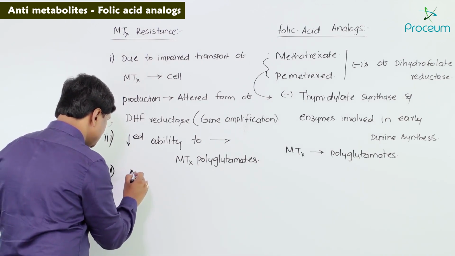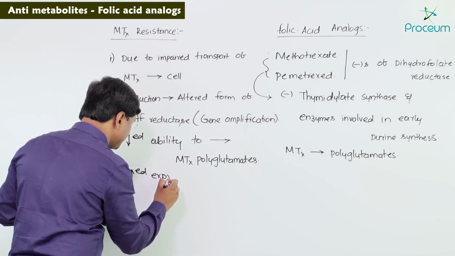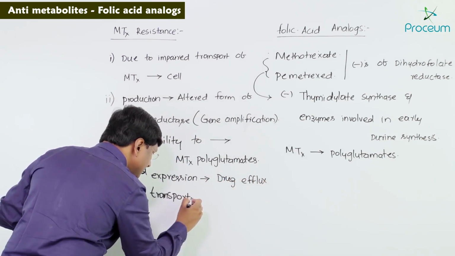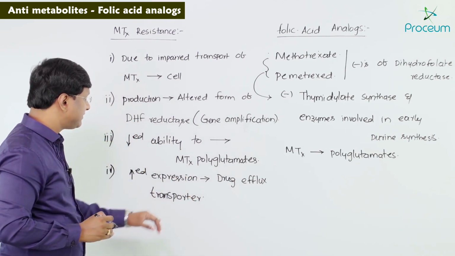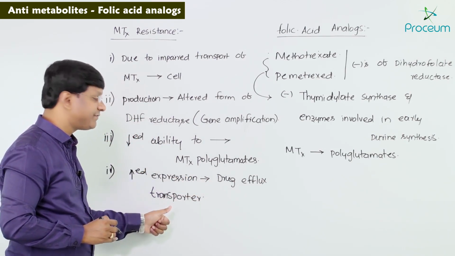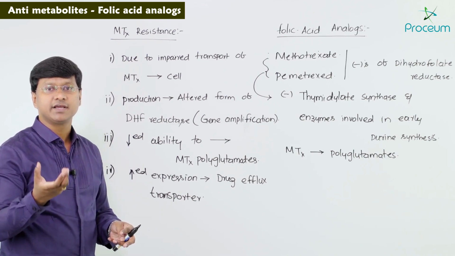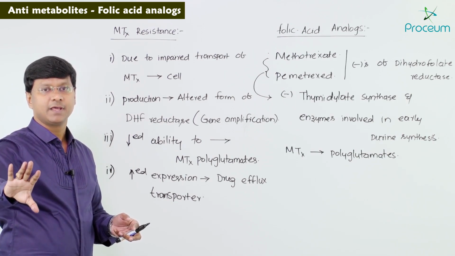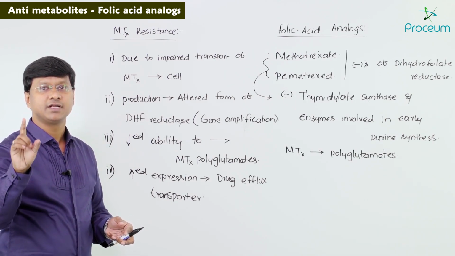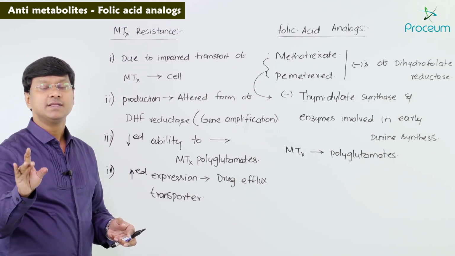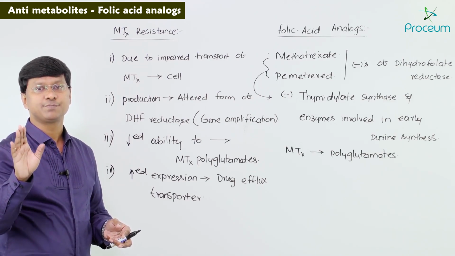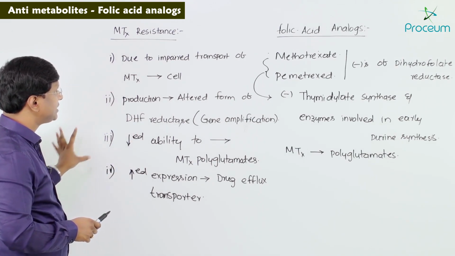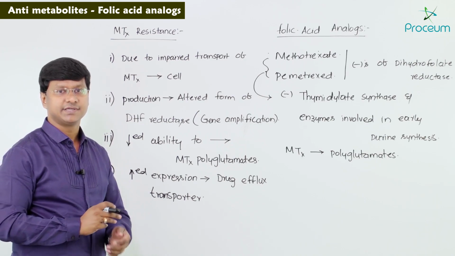This transporter will try to efflux the maximum amount of drug, because of the increased expression of the drug efflux transporter of the multi-drug resistance protein class. So these are the various ways by which the individual can develop methotrexate resistance.